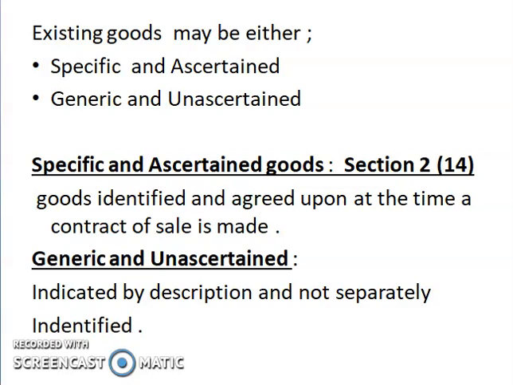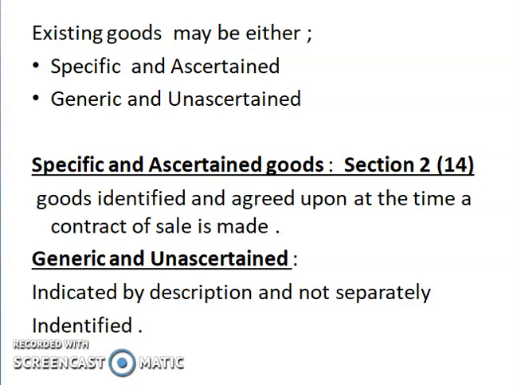It means this type of goods is identified and agreed upon. There is an agreement between the seller and buyer for that particular identified goods. So, the specific goods.